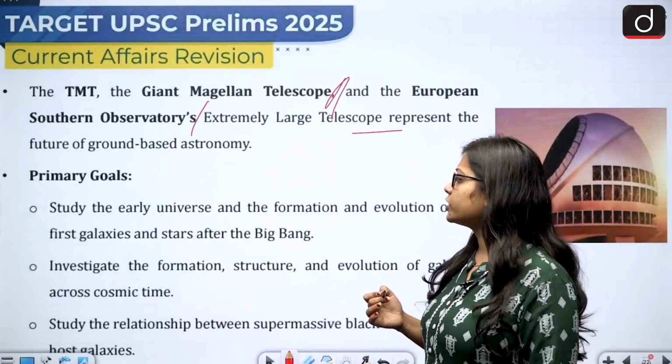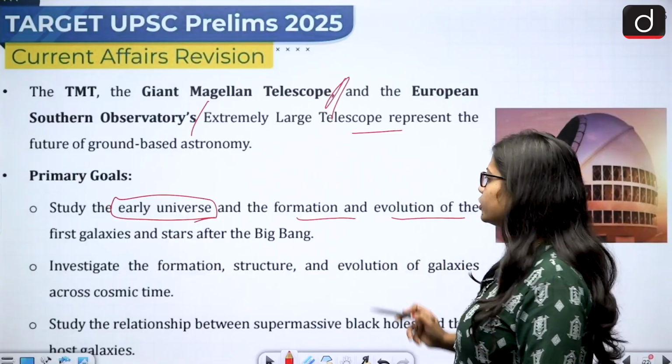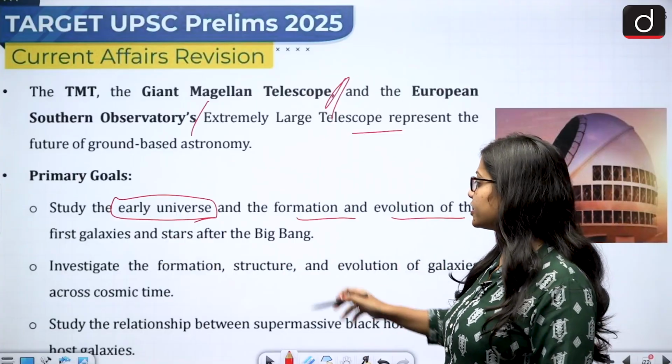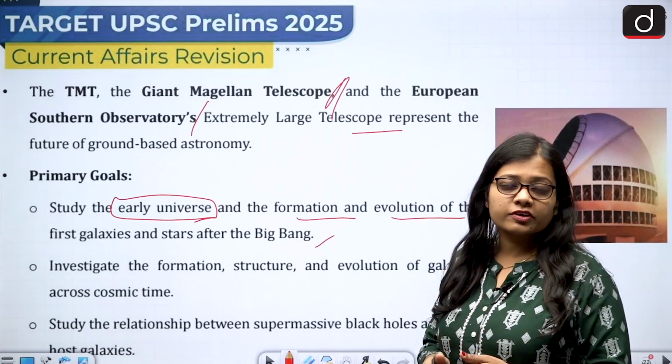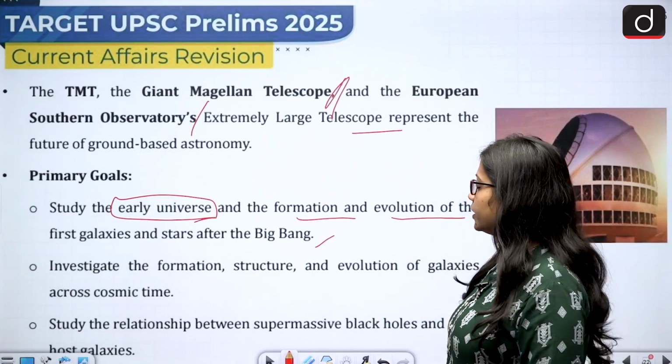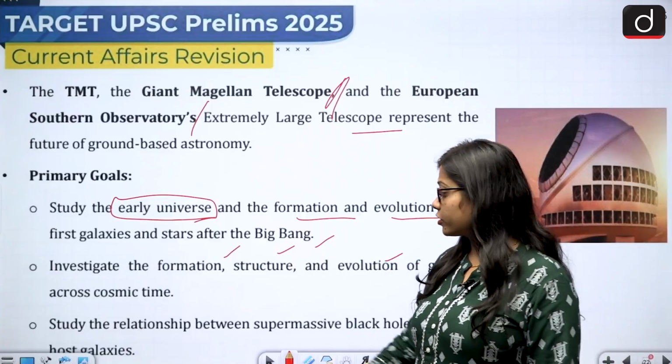Then the primary goal is to study the early universe and the formation and evolution of the first galaxies and stars after the Big Bang. So how the evolution of the universe has taken place. Investigate the formation, structure and evolution of galaxies across cosmic time.